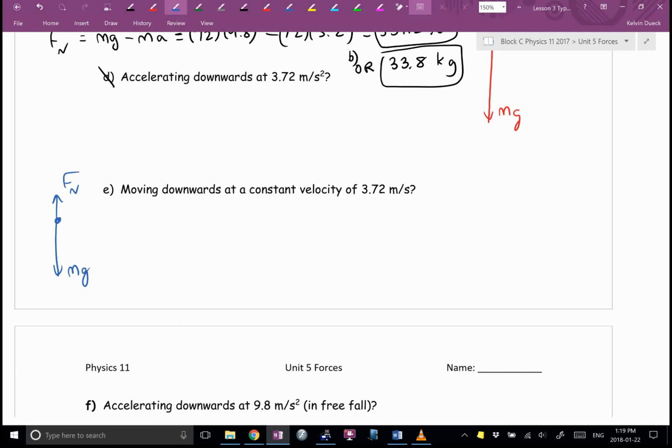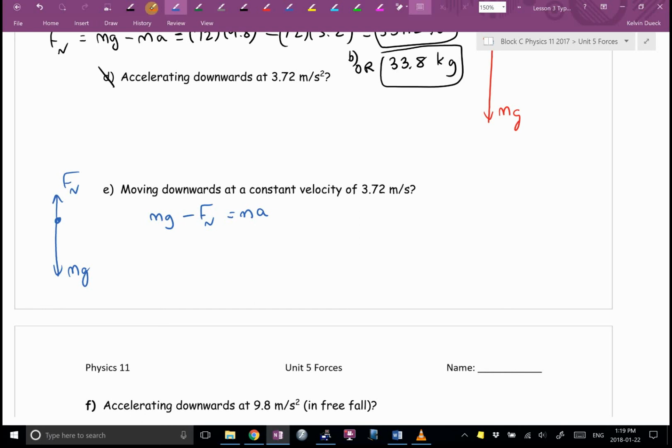Who's winning? Gravity? Who's losing? Fn? What does that equal? Ma? Why are you shaking your head, Mateo? We're moving at a constant velocity.